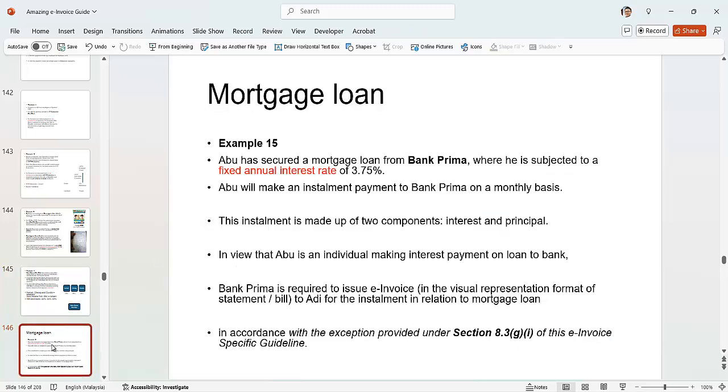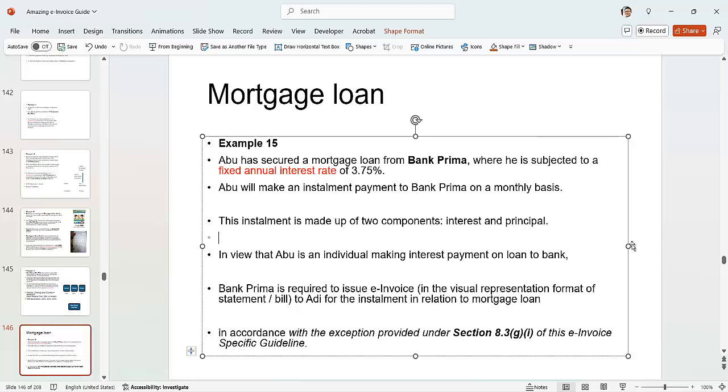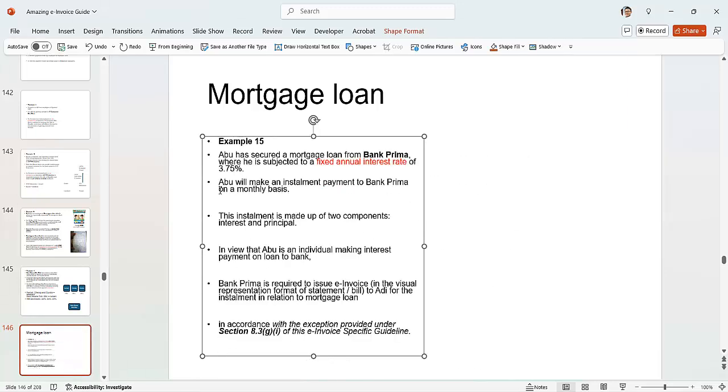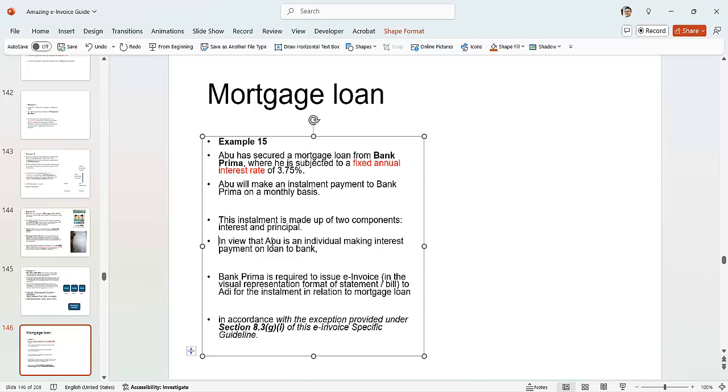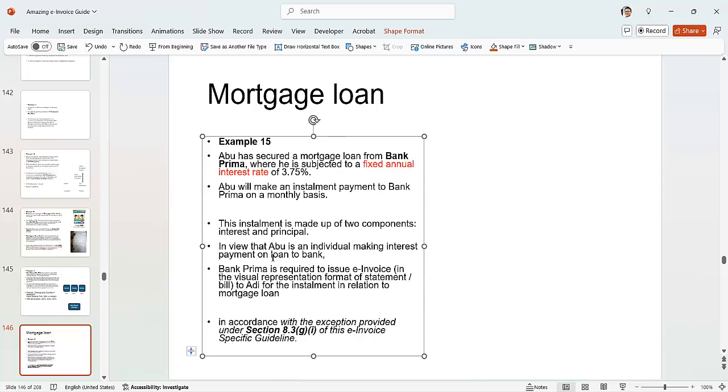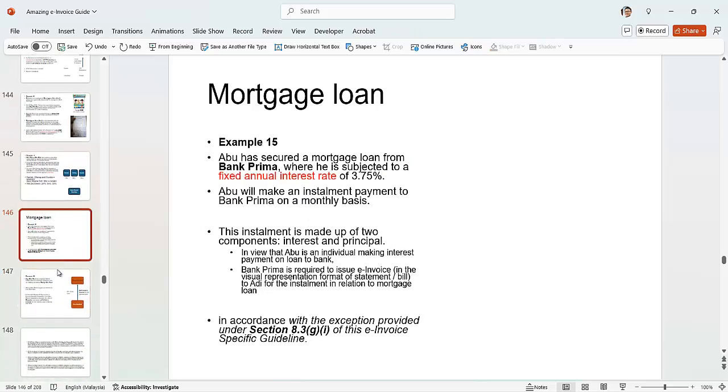Then on mortgage loan, this is another example. Bank Prima is subject to a fixed annual rate. Abu will make installment payments to Bank Prima on a monthly basis, covering interest and principal. Abu is an individual making an interest payment, so the bank is going to issue the invoice to Abu. So that is the case.